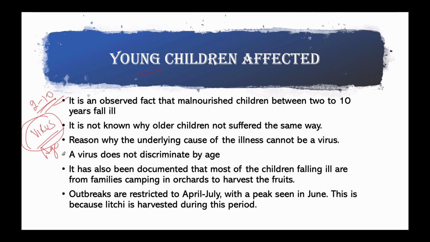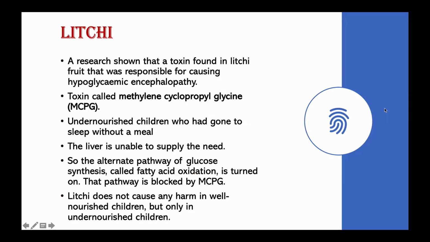It has also been documented that most of the children falling ill are from families camping in orchards to harvest the fruits. These children tend to collect and eat the fruits that have fallen on the ground, and hypoglycemic encephalopathy outbreaks are restricted to April to July. The peak season is June, when the lychee is harvested. So there is a connection with litchi. Now we'll jump to litchi. What is the role of litchi? This is very important to understand.